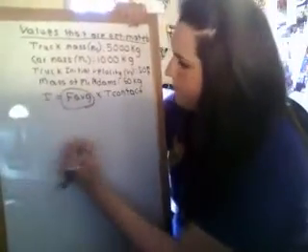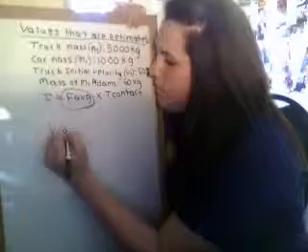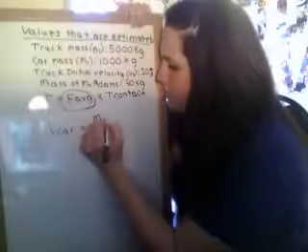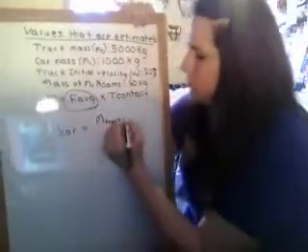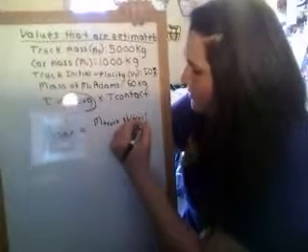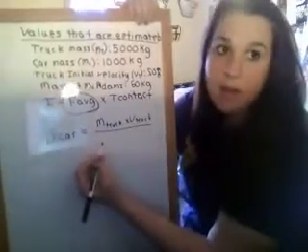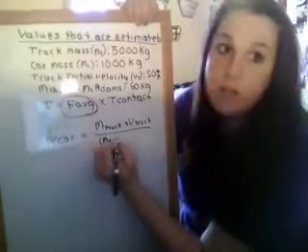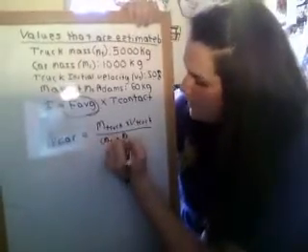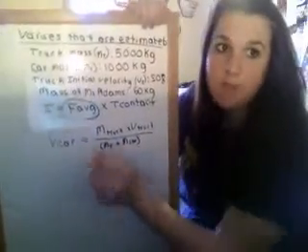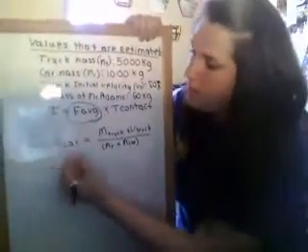To get the change in velocity, the velocity of the car is equal to the mass of the truck times the velocity of the truck, and we're going to divide that by the mass of the truck plus the mass of the car, and this will give us the velocity of the car.